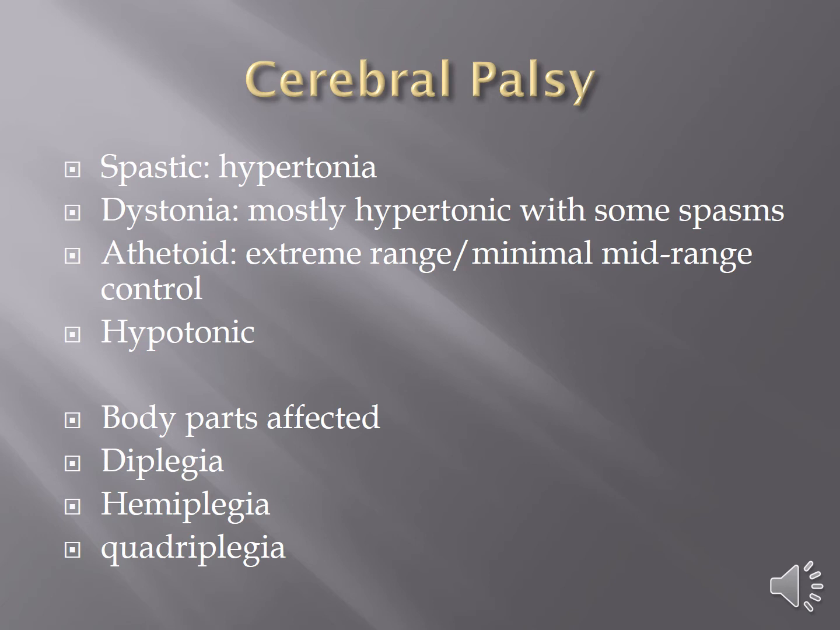Cerebral palsy can be divided into categories of tone, or it can be divided by what body part is affected. Diplegia, di being two, means legs are affected. Diplegia always means legs, it never means arms. So diplegia means that the baby's legs are affected with whatever kind of tone is involved. Hemiplegia means one side of the body, either the right or the left arm and leg. Quadriplegia means both arms and both legs are involved.